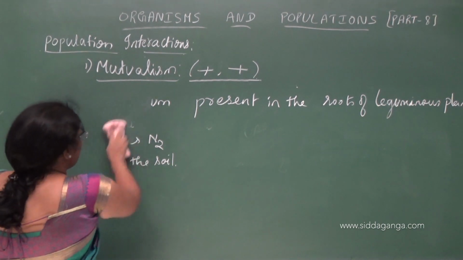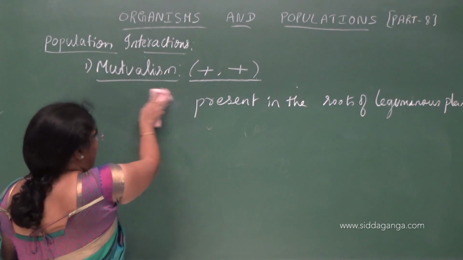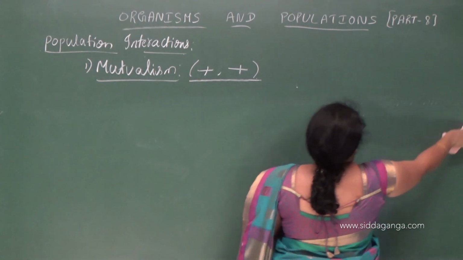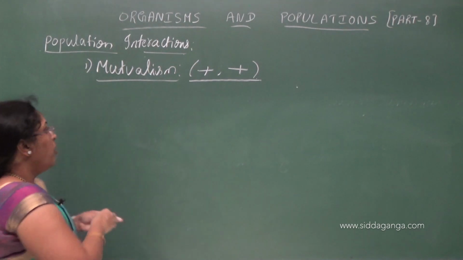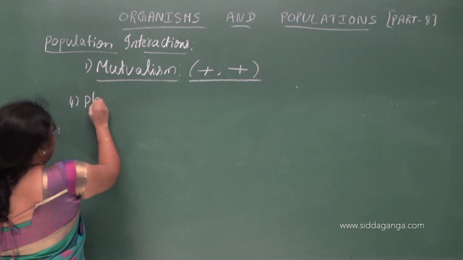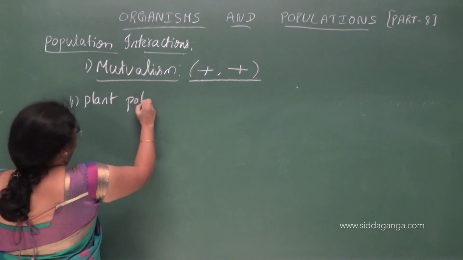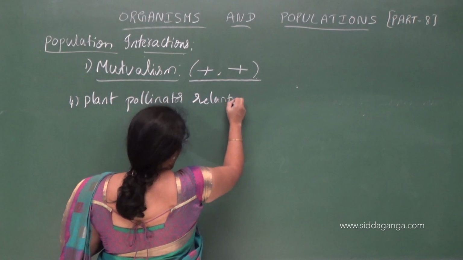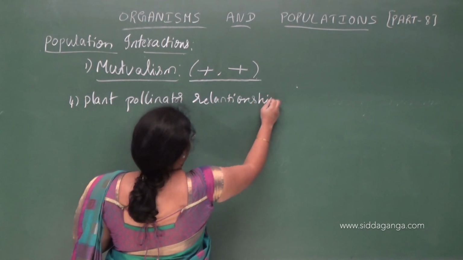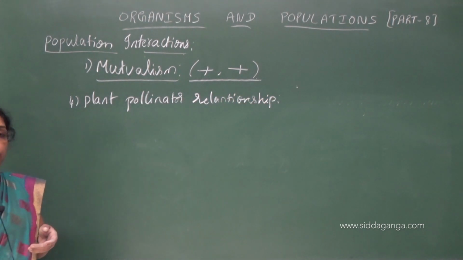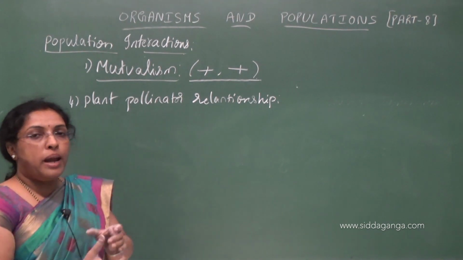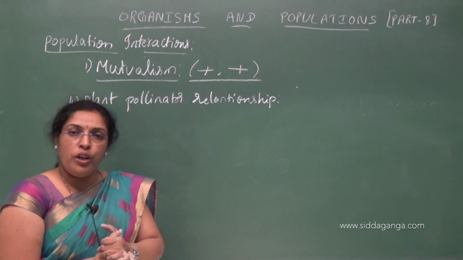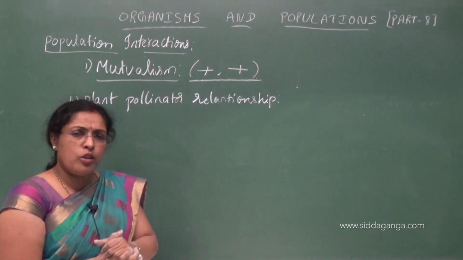And we can see mutualism between plants and animals. That means the plant-pollinator relationship.